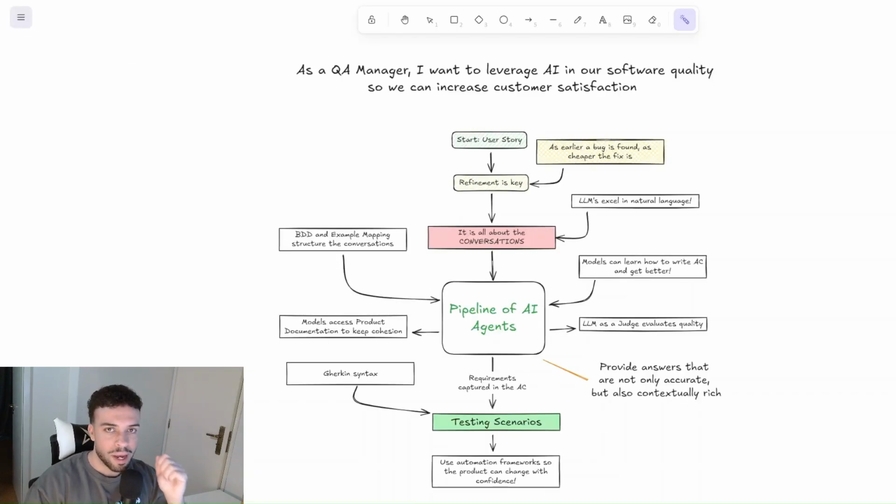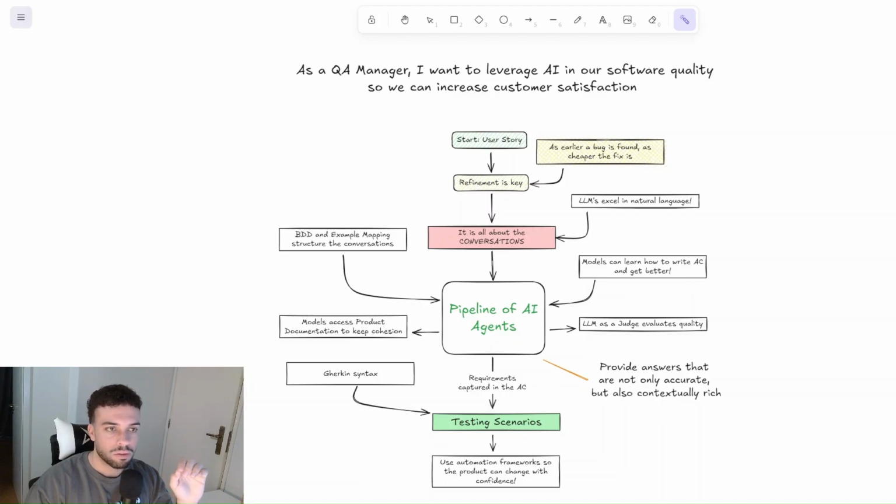So I'm going to start by making this analogy that I think will help to make the whole idea clear to everyone. Imagine you are in your refinement session where a PO or someone from your team has just come up with a user story of a feature that the team needs to develop.